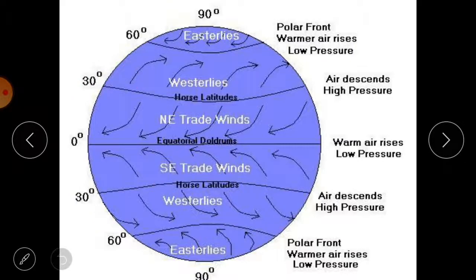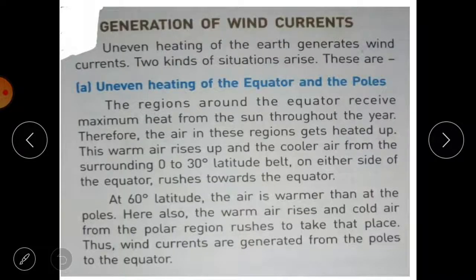Now let's see the generation of wind currents, how these winds are produced. Uneven heating of the earth generates wind currents, that we know, and because of this uneven heating, two kinds of situations arise. The first one is uneven heating of the equator and the poles.